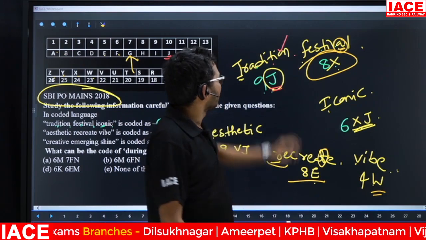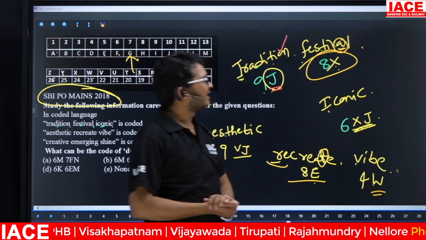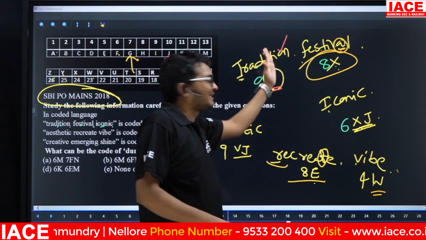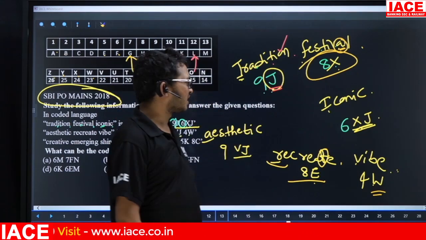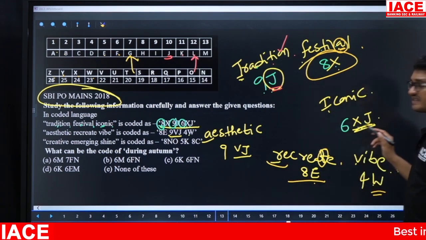See here. Logic for number is the number of letters in the given word. Next, logic for letter: if it is starting with a consonant, from right hand second letter opposite minus 2. Next, if it is starting with a vowel, check here. Friends, here we are having two letters.